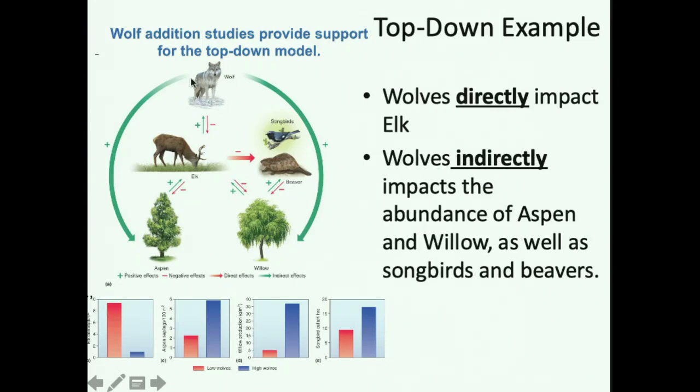However, by changing wolf levels, you change willow levels. You also change songbird levels, even though wolves don't directly feed on songbirds or willows. So this would be called an indirect interaction. So wolves indirectly influence willows. Wolves also indirectly influence songbirds. They influence them through the elk. So wolves directly impact elk. Wolves indirectly impact willow. Okay.